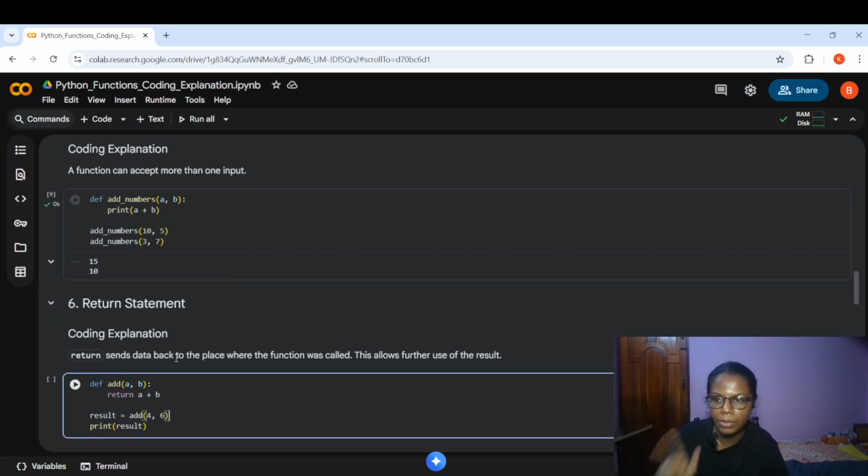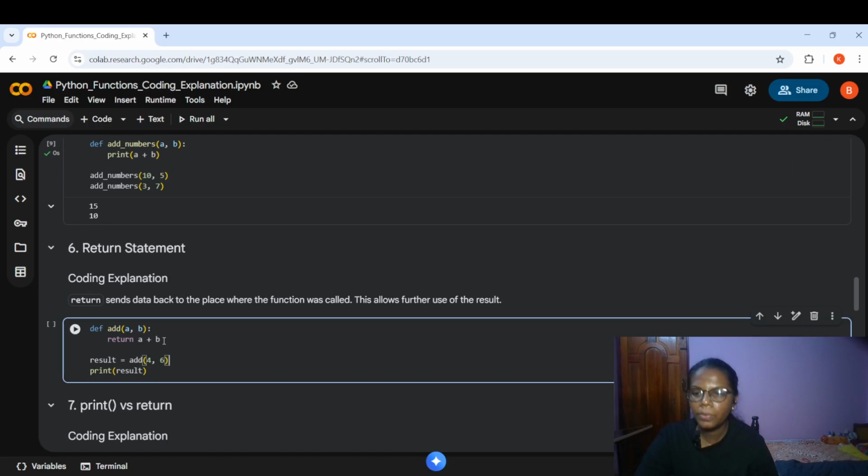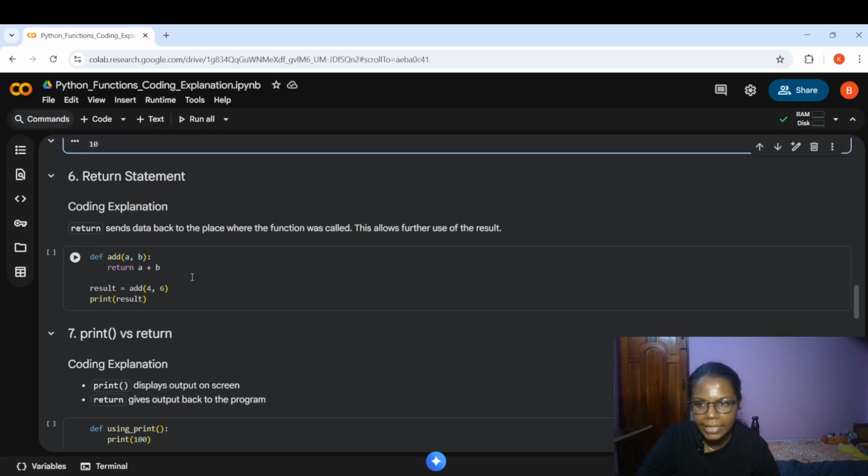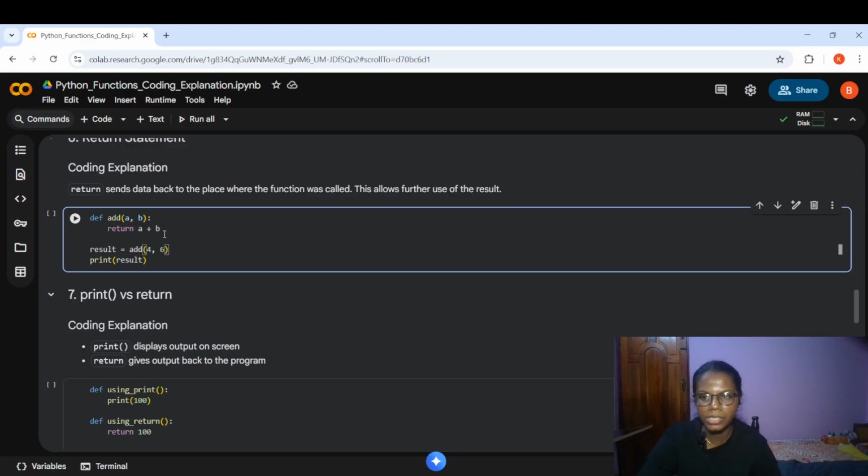Let's see one example to understand how it works. Here, using print with the function, I'm doing it this way, right? Just using the print statement. But when I use a return statement in Python, first I'll define my function. Next to that, I'll give my return statement in this format. I'll give indentation, then return.